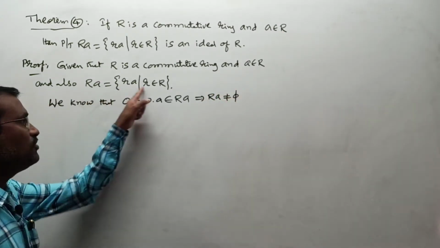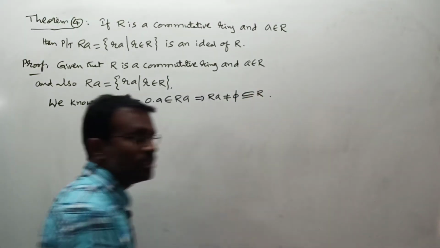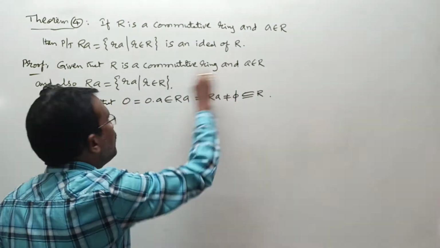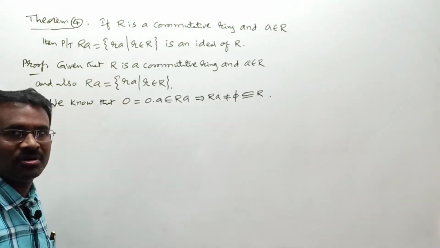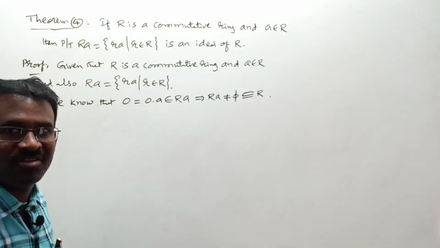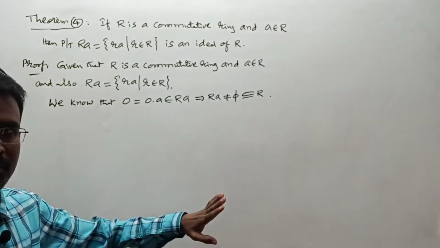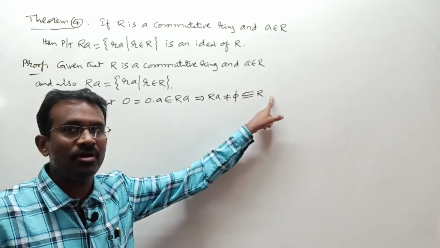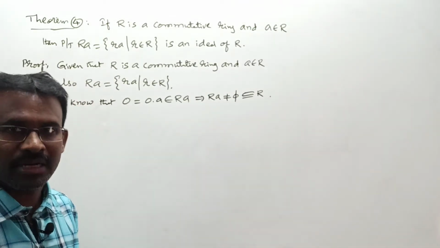And by the definition of this RA set itself, this RA is a subset of R. How is it possible? Basically small r is an element of R, A is an element of R. So that r into A, according to multiplicative closure property, this r into A is also an element of R. I mean, whatever elements exist in this RA, all those are basically elements of R. With that you say RA is what? Subset of R, right? To prove RA is an ideal of R, first of all we must show it is a non-empty subset of R. That we proved, right? Next, let us go to our basic conditions, ideal conditions.